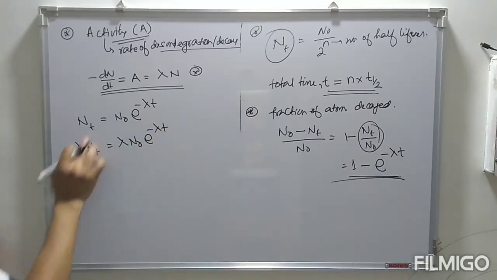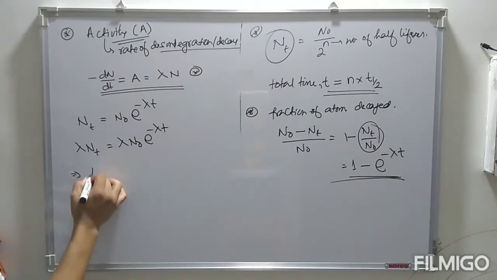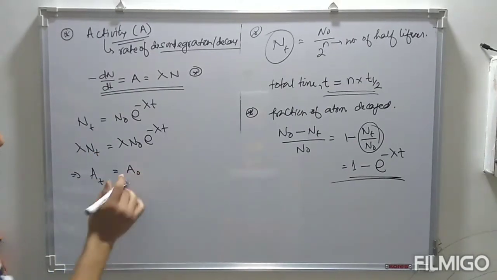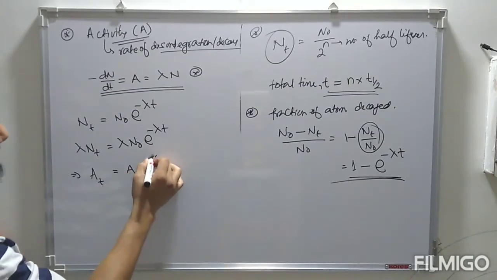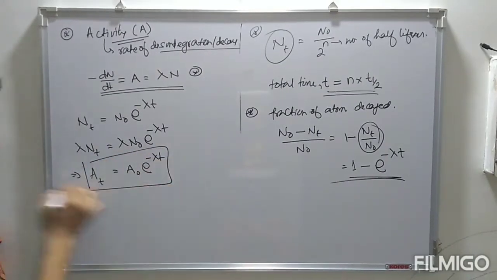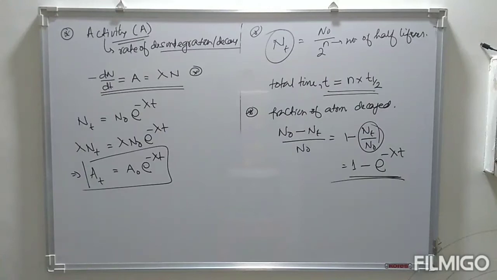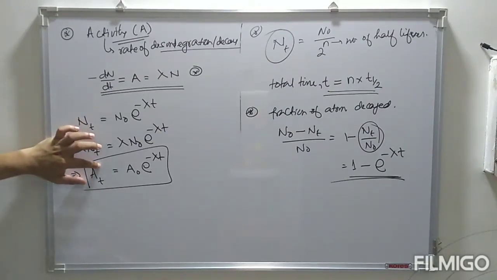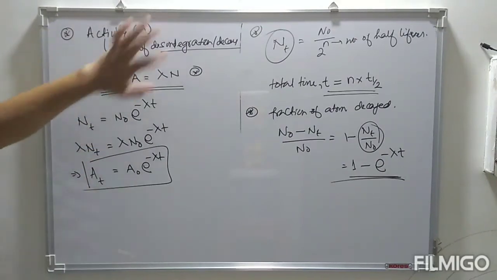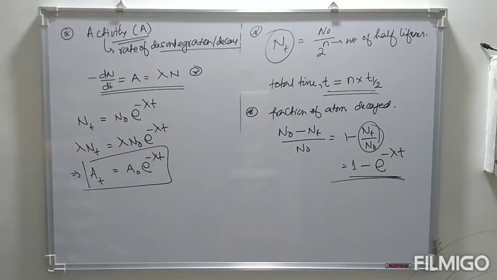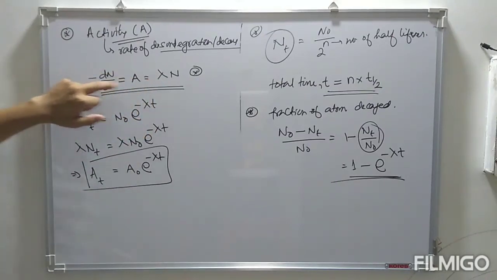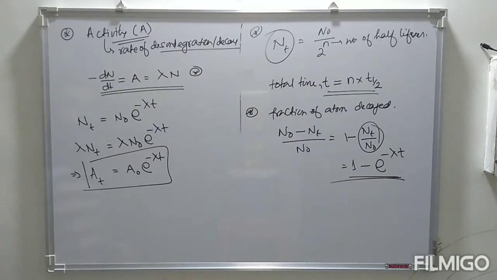Since lambda N is defined as activity, the activity of the substance after time t is equal to the initial activity times exponential minus lambda t. In many cases, rather than using the number of active nuclei, we use activities. Activity simply means rate of disintegration, which is A, defined as minus dN by dt, or lambda into N.